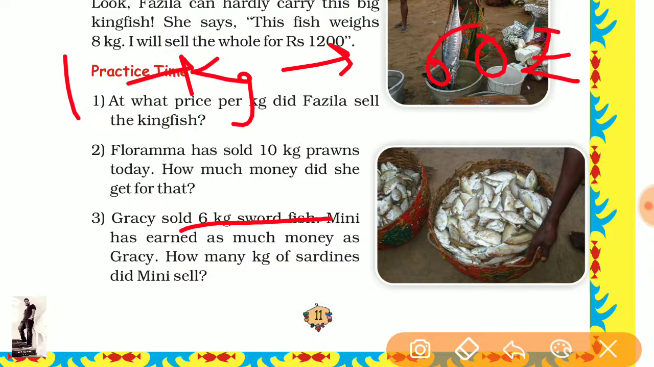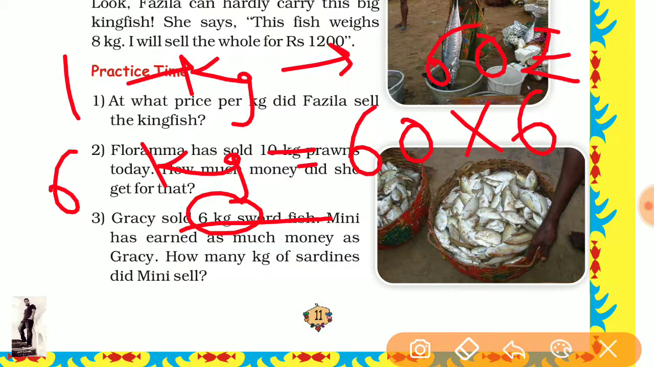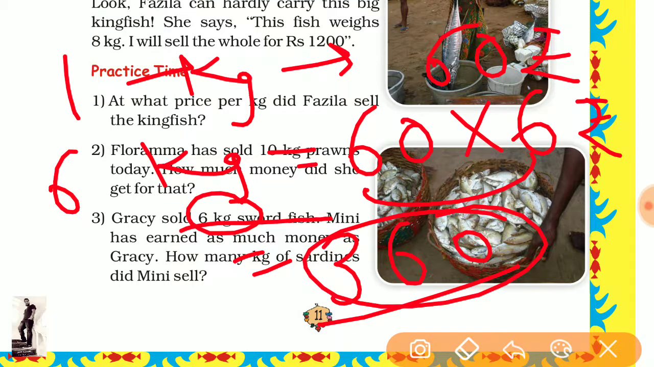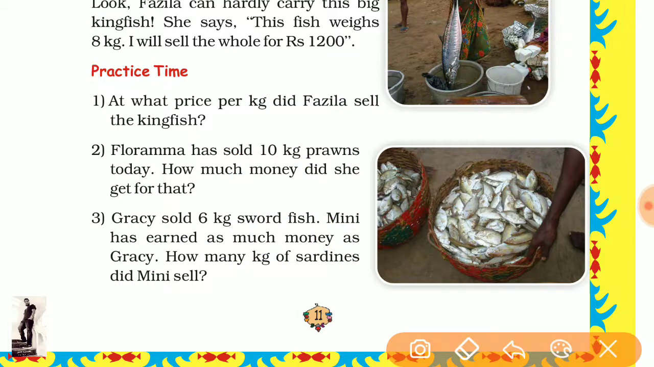And how many kilograms are there? 6. So 6 kilograms equals 60 rupees into 6, equal in rupees. 6 sixes are 36, and the 0 remains the same. So here is the total amount of the 6 kilograms of swordfish. We will write 360 rupees. It is the total amount. This is the answer for the first statement.